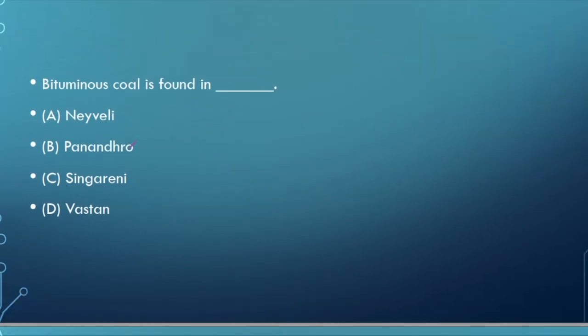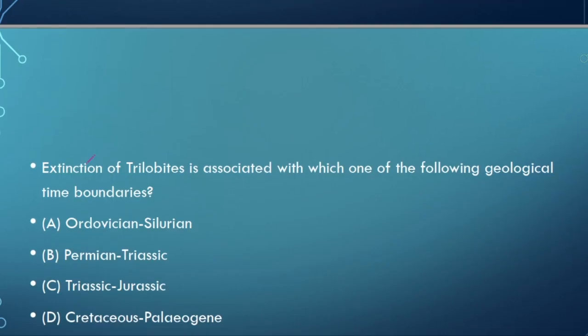Now, bituminous coal is found in. Bituminous coal is found in many places, like in Gondwana. So here if we see Neyveli, basically in Neyveli we get lignite. There are four categories: peat, lignite, bituminous, and anthracite. So the lignite part is found in Neyveli. Now this bituminous coal is found in Singrauli. The right answer is Singrani. Singrauli is in Madhya Pradesh. So the right answer is Singrauli.